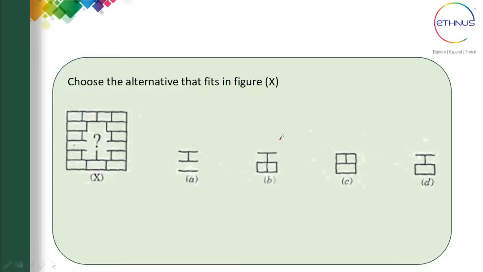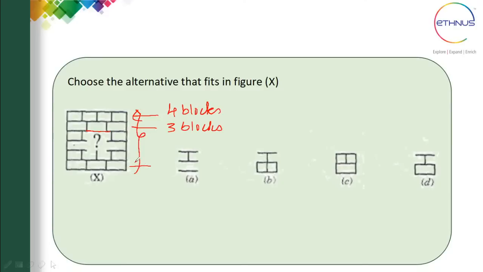So the solution is, if you see the pattern in this figure, in the first line there are 4 blocks. In the second one, if I join here like this, there will be 3 blocks or 3 spaces. So there is an alternating number of blocks with a difference of 1.